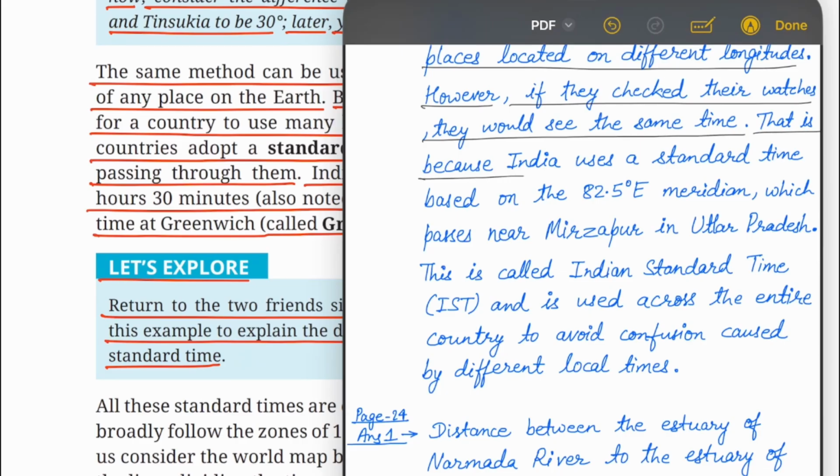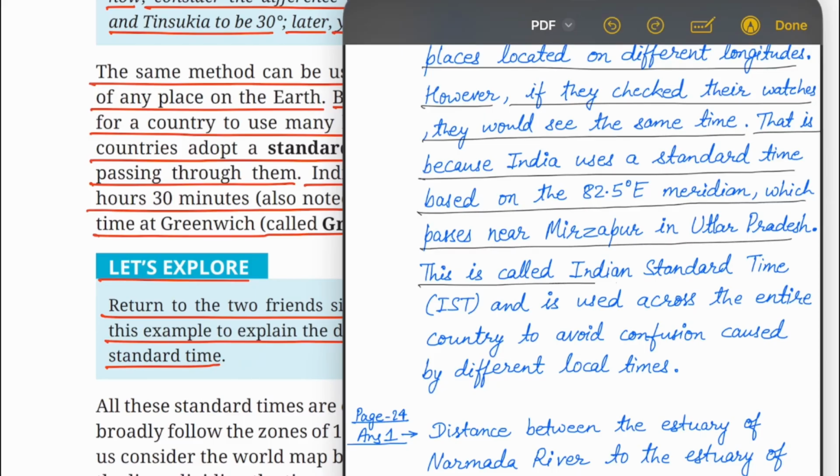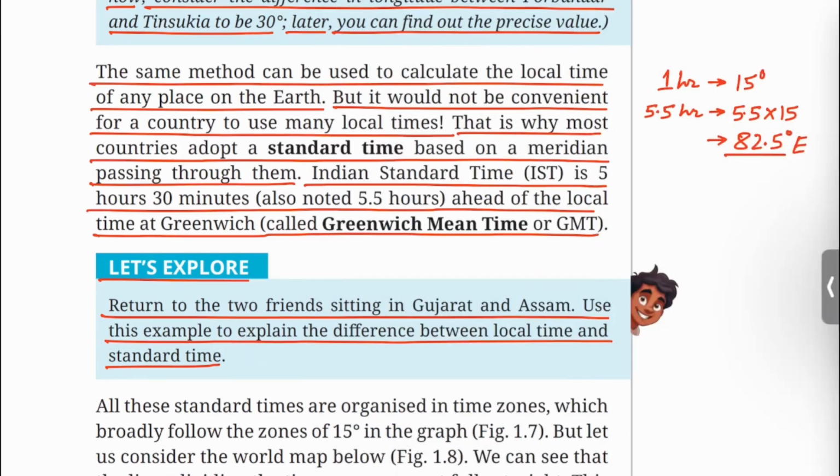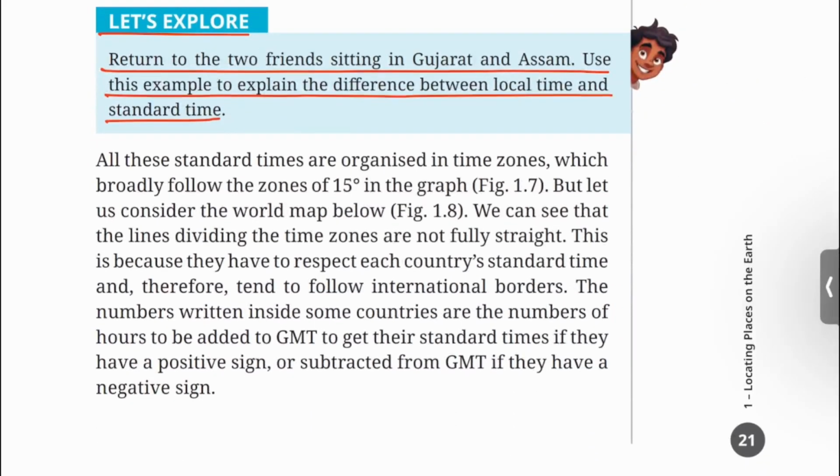That is because India uses a standard time based on the 82.5 degree east meridian, which passes near Mirzapur in Uttar Pradesh. This is called Indian Standard Time or IST and is used across the entire country to avoid confusion caused by different local times. All these standard times are organized in time zones, which broadly follow the zones of 15 degree in the graph, figure 1.7.